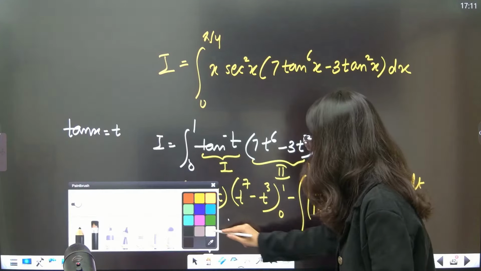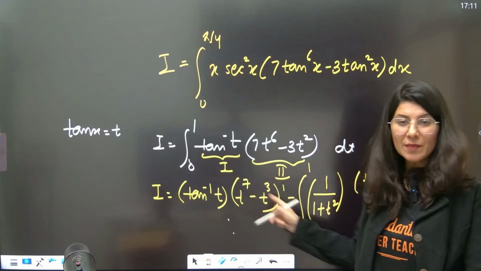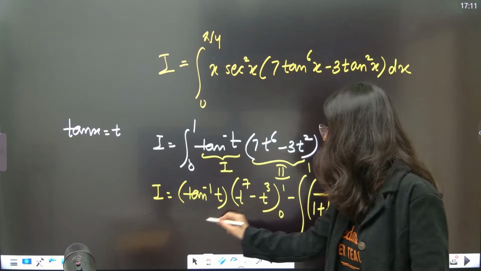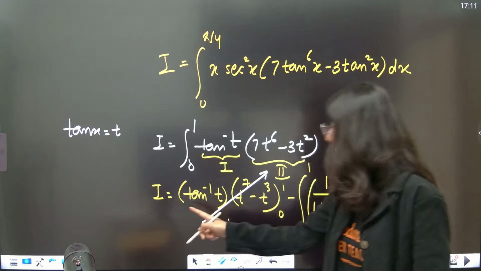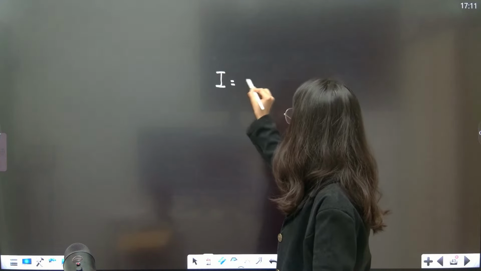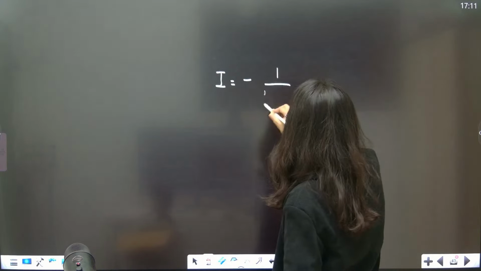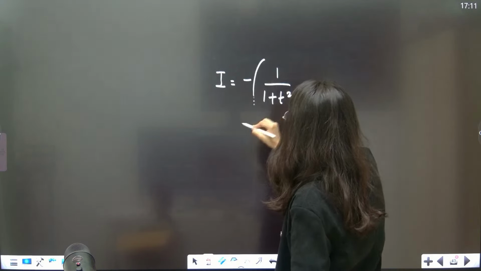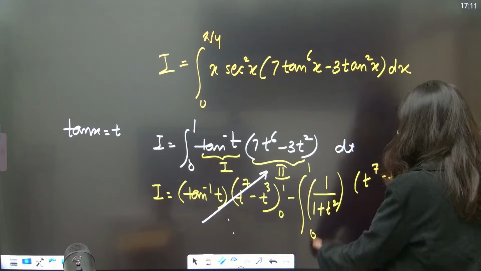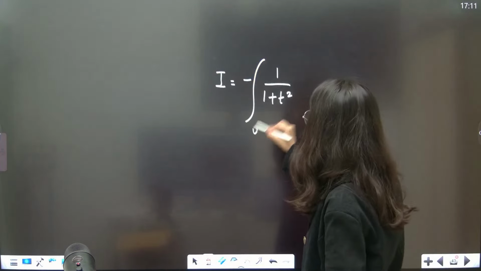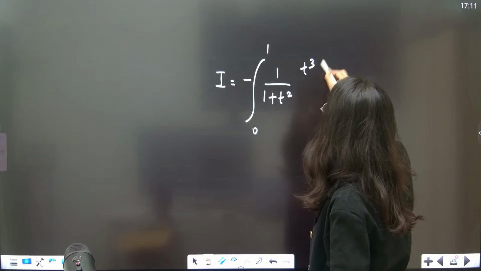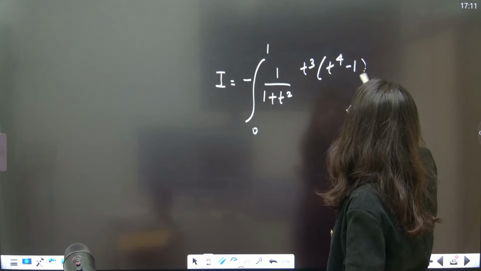Now understand one thing, if you put the upper limit, 1 minus 1 is 0, lower limit 0 minus 0 is 0. So this I is equal to negative. Now understand, I equals minus integration of 1 upon 1 plus t square, 0 to 1, and this is t cube; if you take common, this is t power 4 minus 1 dt.